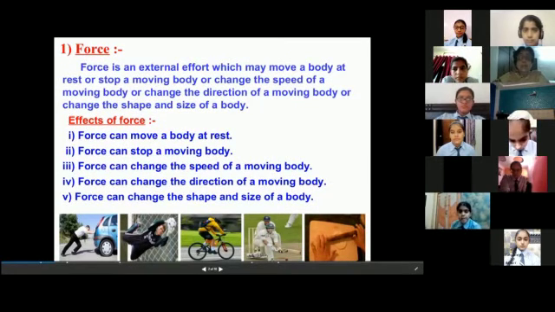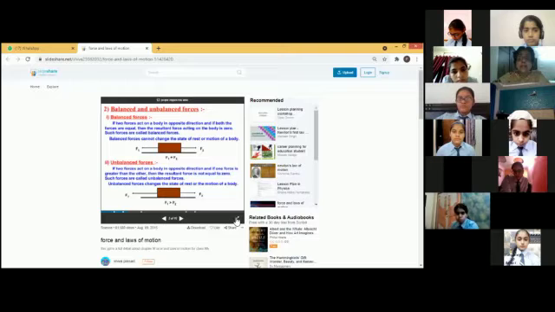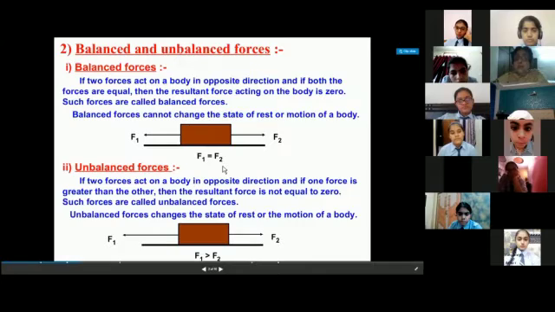now next we will be seeing what are the types of forces. There are two types of forces. What are the two types of forces? That are balanced and unbalanced force. See, the first diagram shows the balanced force. There is a box. Please see it carefully. On both sides, on the right and the left side, the force is applied. And here you can see F1 is equal to F2.